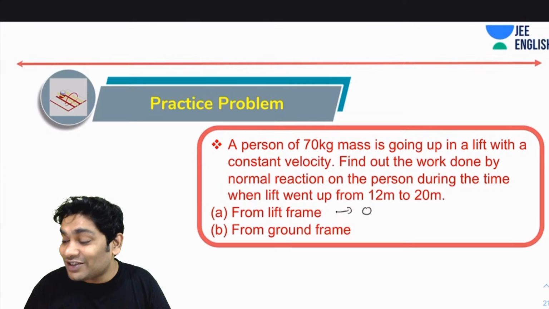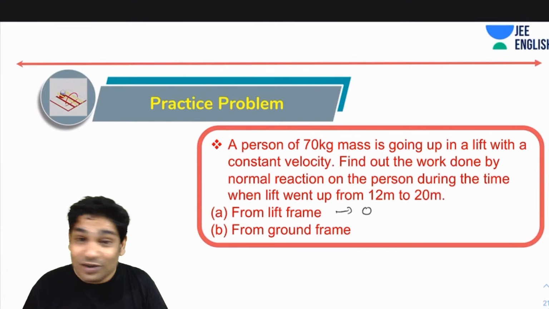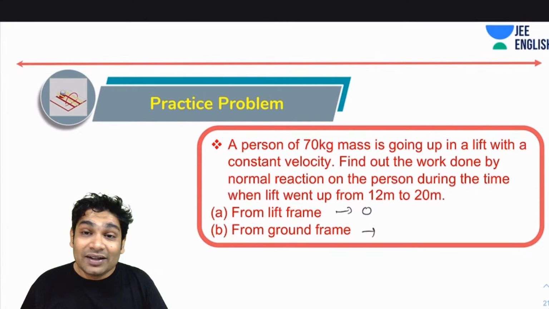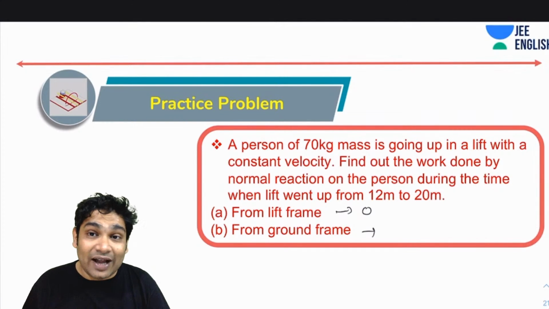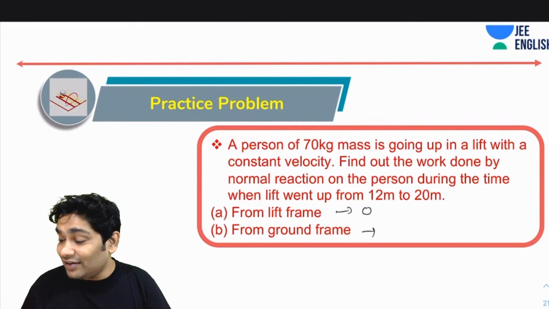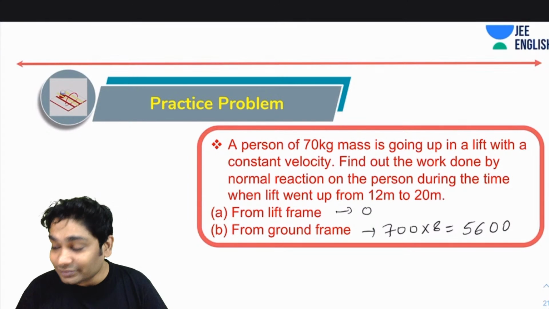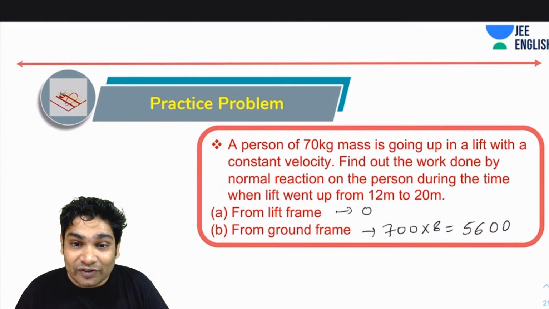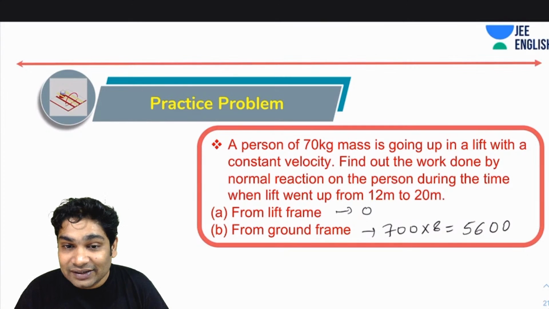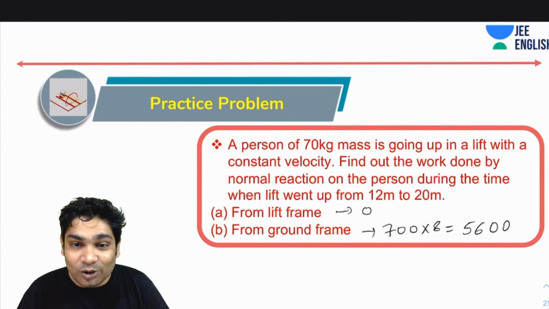From the lift frame, the answer would be 0 because the displacement would be 0. And from the ground frame, the N would be 700 newtons. N would be equal to mg. Why? The lift is moving with a constant velocity. So it will be 700, and the displacement is 8. So 700 into 8, which is 5600. Alright, so 5600. Yes, Romy, you got both of them correct.